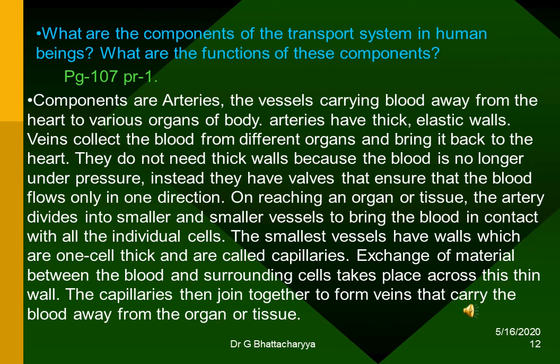On reaching an organ or tissue, the artery divides into smaller and smaller vessels to bring the blood in contact with all the living cells. The smallest vessels have walls which are one cell thickness and are called capillaries. Exchange of materials between the blood and the surrounding cells takes place across these thin wall capillaries. Capillaries join together to form veins that carry the blood away from the organ or tissue.